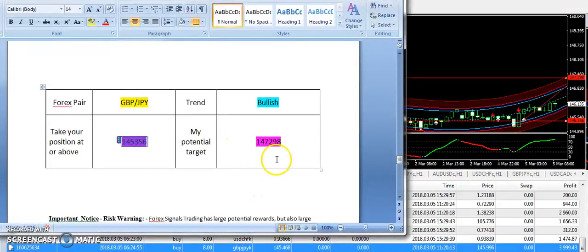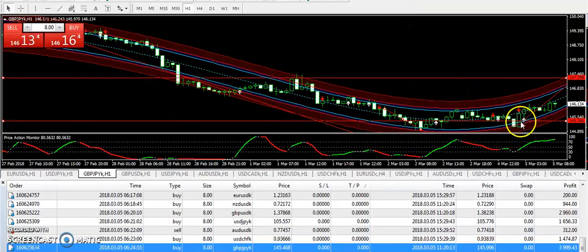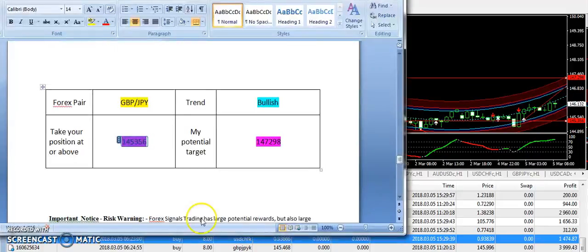So this is the last signal of my signals reports. If you have traded this signal as per the U-turn method that I have explained in my signals video, then you must be in very good profits. Okay, now let's talk about USD CHF.